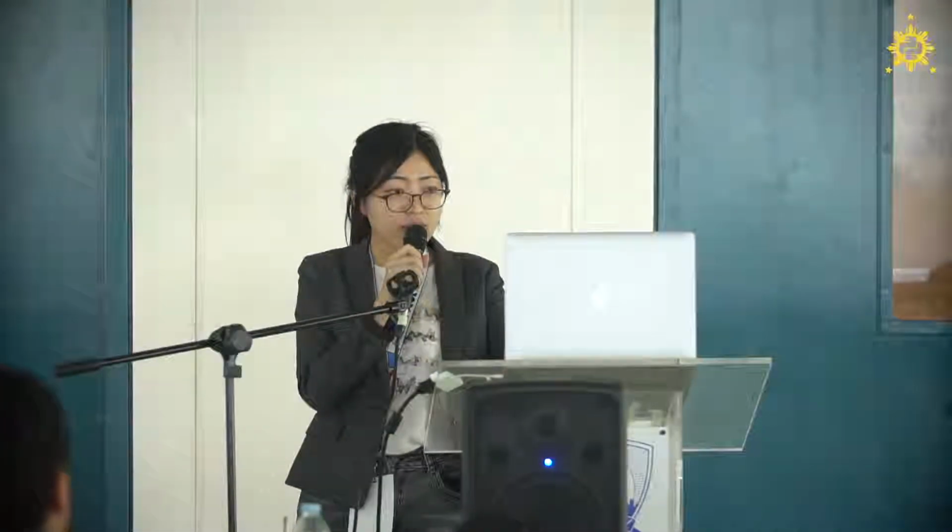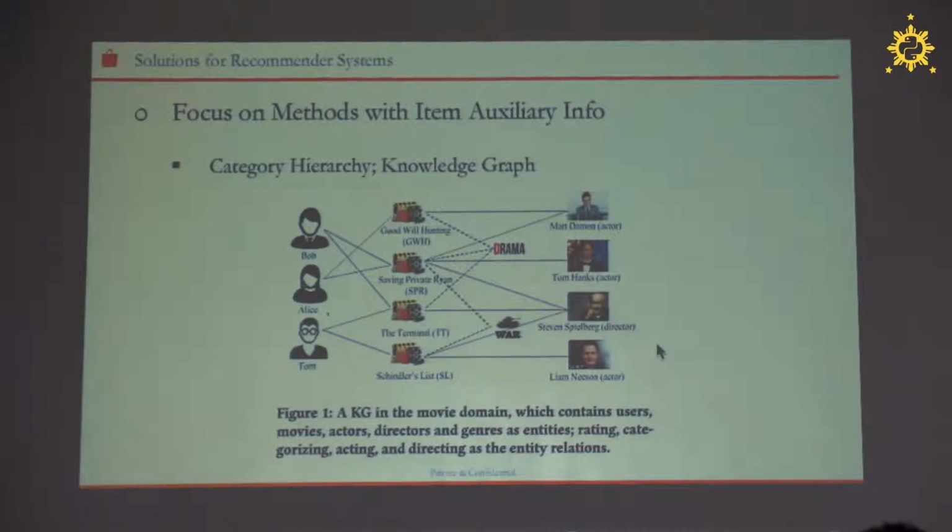Suppose a customer prefers athletic clothing and buys some athletic pants. She may possibly buy athletic shoes to match her pants. That kind of information could be injected into the recommendation. And also, with the development of the semantic web, more and more knowledge graph information from different domains is available now. Here is a figure to show a toy example of a knowledge graph in the movie domain.